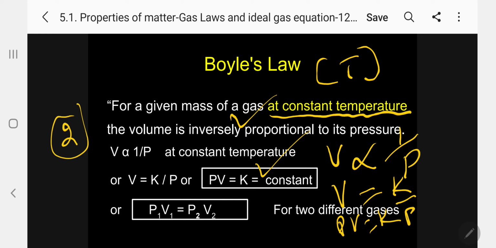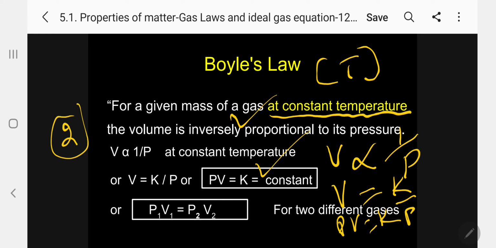Before the second law, let me give some more information regarding Boyle's law. When you plot pressure versus volume at different temperatures, we get different curves. For the lower temperature, 200 degrees, we plot one curve; at 400 degrees, another curve; at 600 degrees Kelvin, another curve.